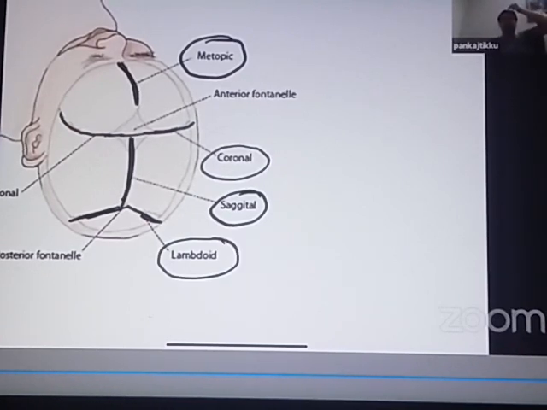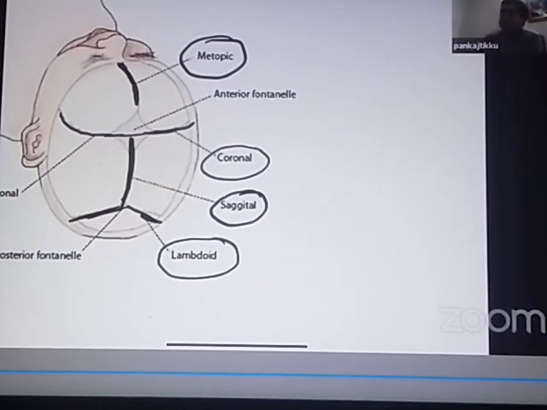In front, between the frontal bones, you have the metopic suture. Then you have the coronal sutures, which is between the frontal and the parietal bones. Then you have the long sagittal suture, which is running in the center. And then you have the two lambdoid sutures at the back. Metopic suture in front, please pay attention to them. Then the coronal sutures bilaterally. So this is one coronal suture, this is the other coronal suture. Then you have the big sagittal suture which is running in the center between the two parietal bones. And then at the back, you have the lambdoid sutures. One lambdoid suture on one side, one lambdoid suture on the other side, both lambdoid sutures.